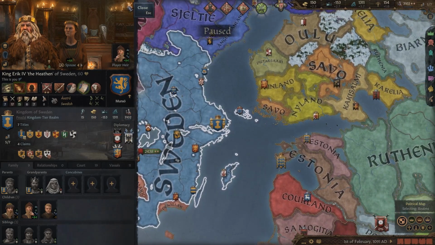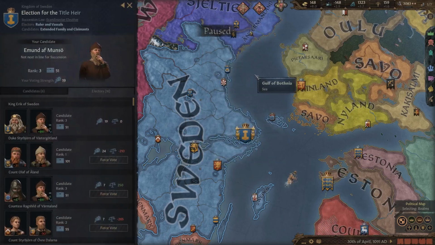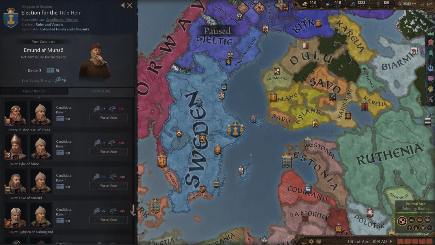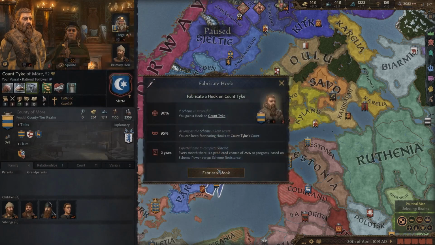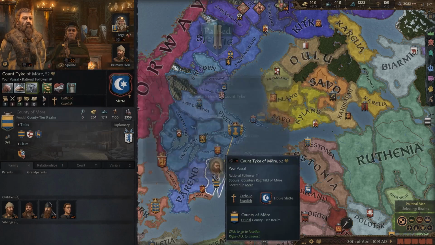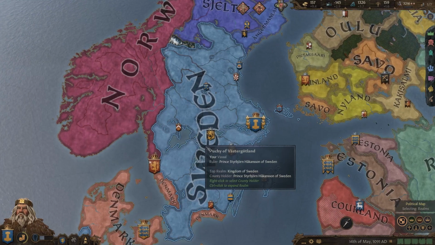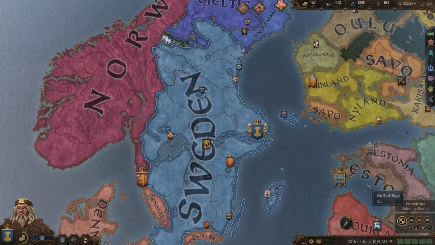So now that we have the kingdom of Sweden, we have to deal with this election for who's going to be the next in charge. And if we look here, our son is only going to be ranked 3rd in this election because we have a couple people ahead of him. And I think what we're going to need to do is to start fabricating some hooks on these people here. Like this guy has a vote of around 30 power, so if we fabricate a hook against him, we'll be able to swing him to our side and vote for our son to be in charge, so we can keep the whole kingdom of Sweden under our family's control here.